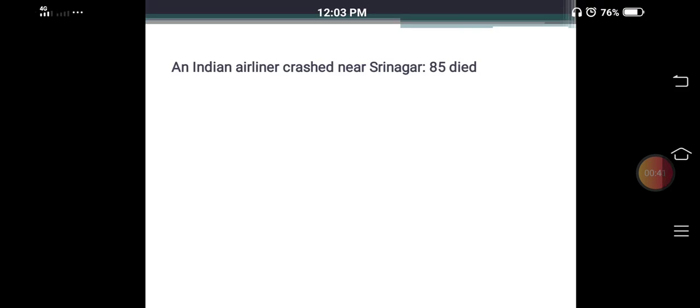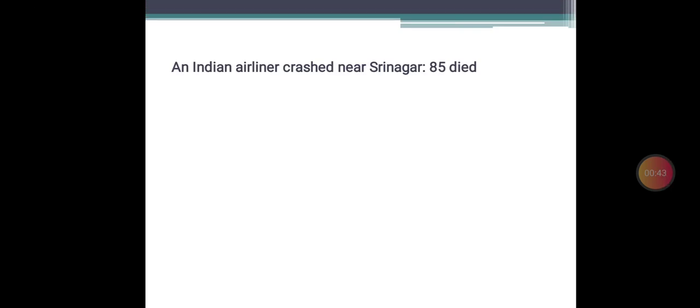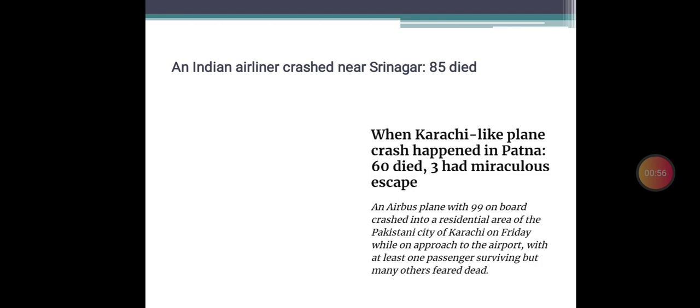an air crash report. Now, first of all, we must have a title, heading of the report. It is given like this: an Indian airliner crashed near Srinagar, 85 died. So this is the heading of the report, headlines you can say, and then the news agency on the left side, PTI, and then date and place, 7 May, Srinagar.